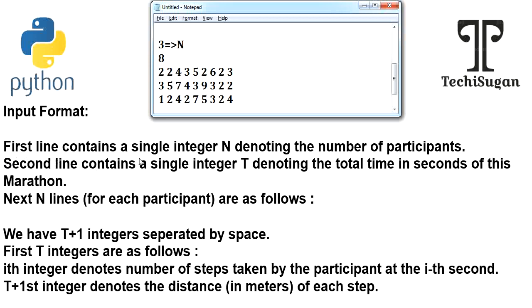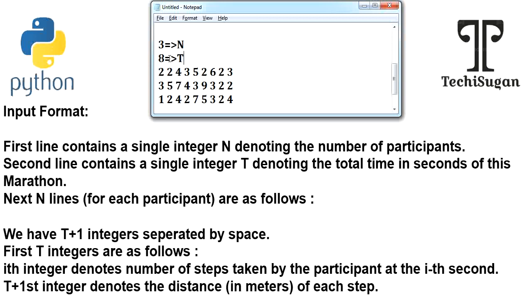The second line contains a single integer t denoting the total time in seconds for this marathon. The second value is time. Next, n lines follow. We have t plus 1 integers separated by spaces.